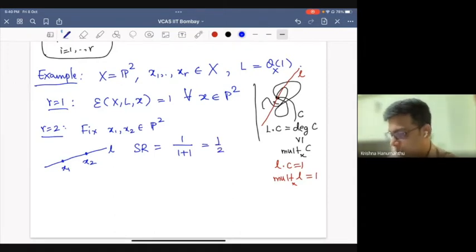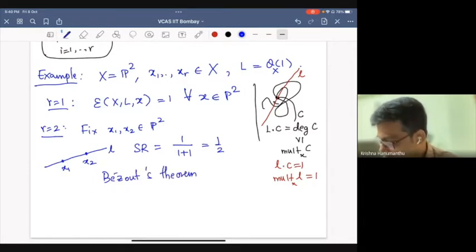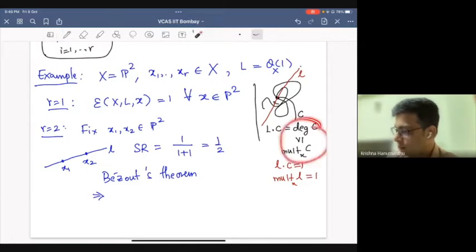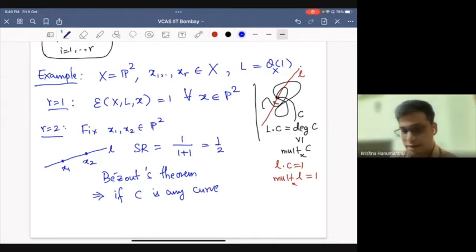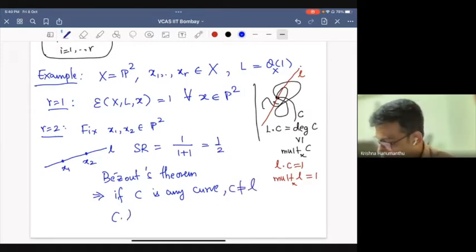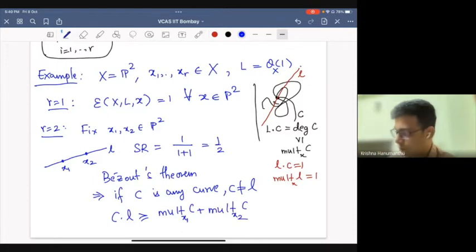And one can prove easily using, for example, the Bezout theorem, a similar argument. So basically, this degree greater than multiplicity kind of argument. If C is any curve passing through at least one of the points, different from this line, then C dot L is greater than or equal to the multiplicity.